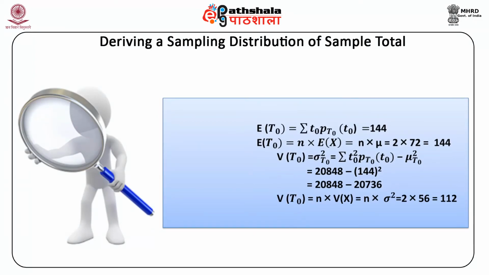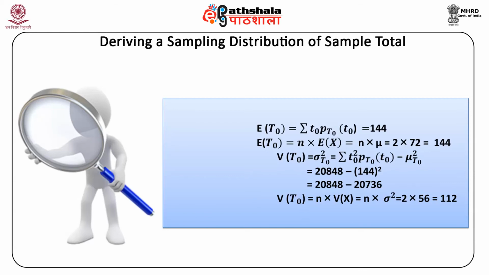So the expected value of T0 is equal to summation T0 into P(T0). Now this comes out to be equal to 144, as has been given in the last row of our previous table, which was Table 6. Continuing with this, the expected value of T0 is therefore equal to n into the expected value of X, which is equal to n into mu, and is equal to 2 into 72, hence equal to 144.